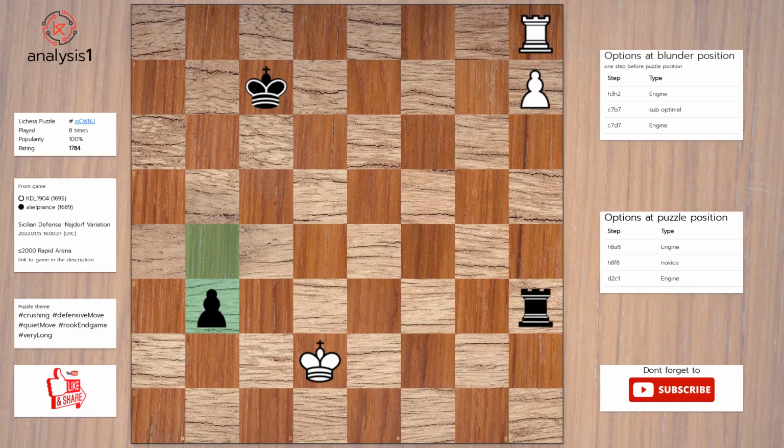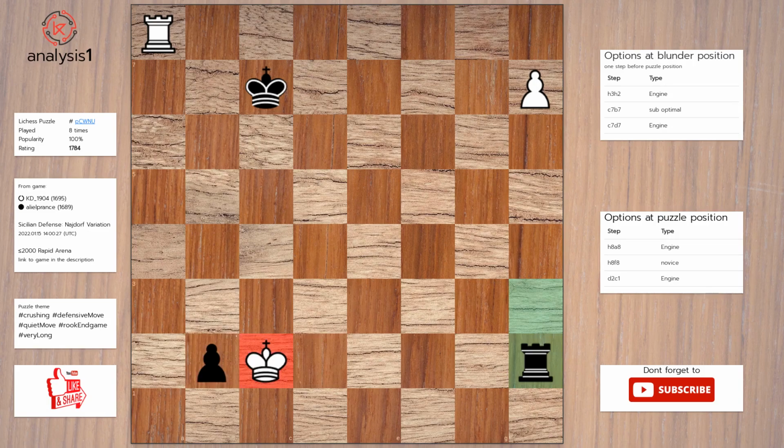Next puzzle. Here are threats in puzzle position. There are no threats in this position. The checks are: rook to c8, check. Here is the solution to the puzzle. Rook to a8. b2. King to c2. Rook to h2, check. King to b1. Rook to h1, check. King takes pawn.